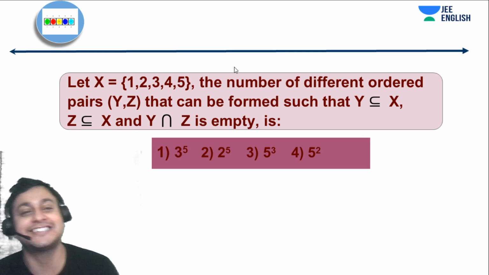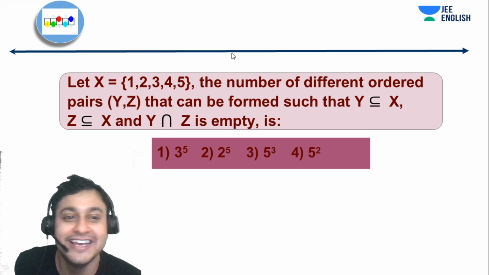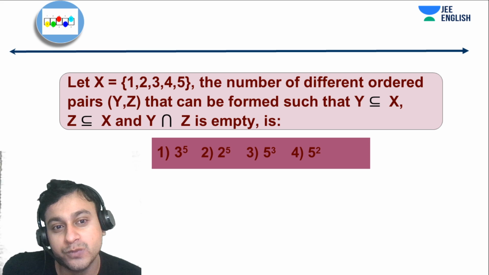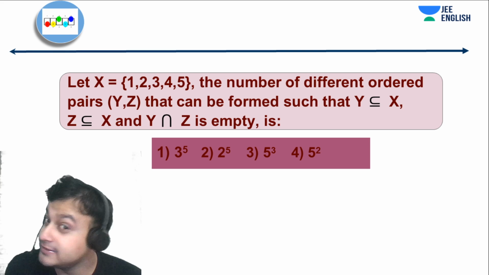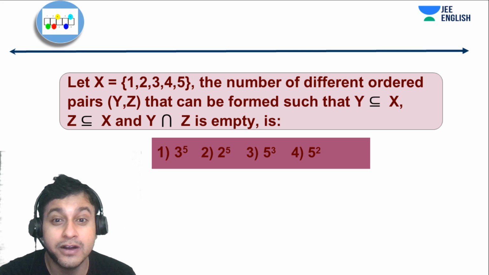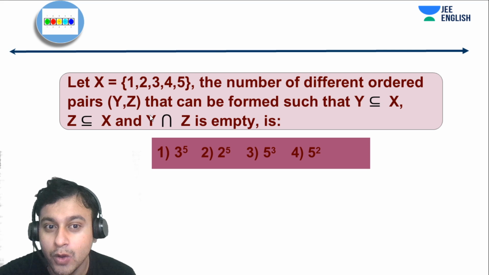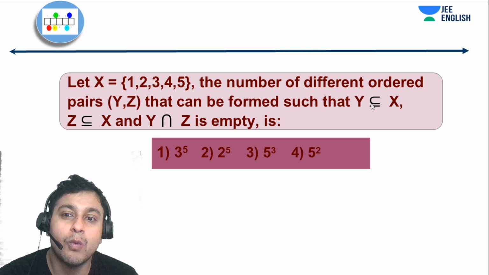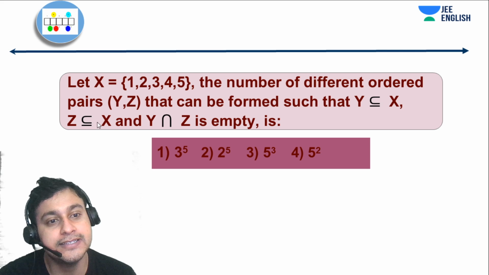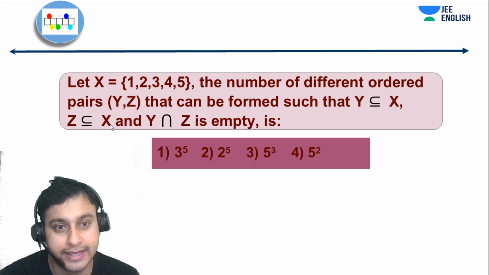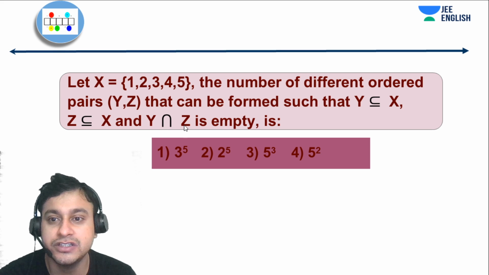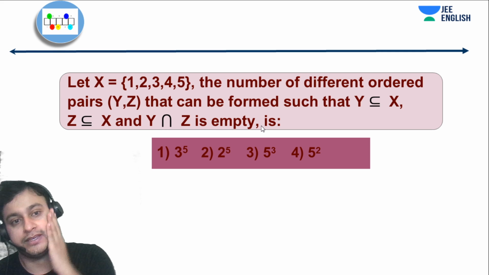Next, now we have one problem here. See here, this is a question on set theory. The question is: set X is given as 1, 2, 3, 4, 5, and this is how they mix the problems, guys. Now the number of ordered pairs (Y, Z) that can be formed such that Y is a subset of X and Z is a subset of X. So Y, Z both are subsets such that Y intersection Z is empty.